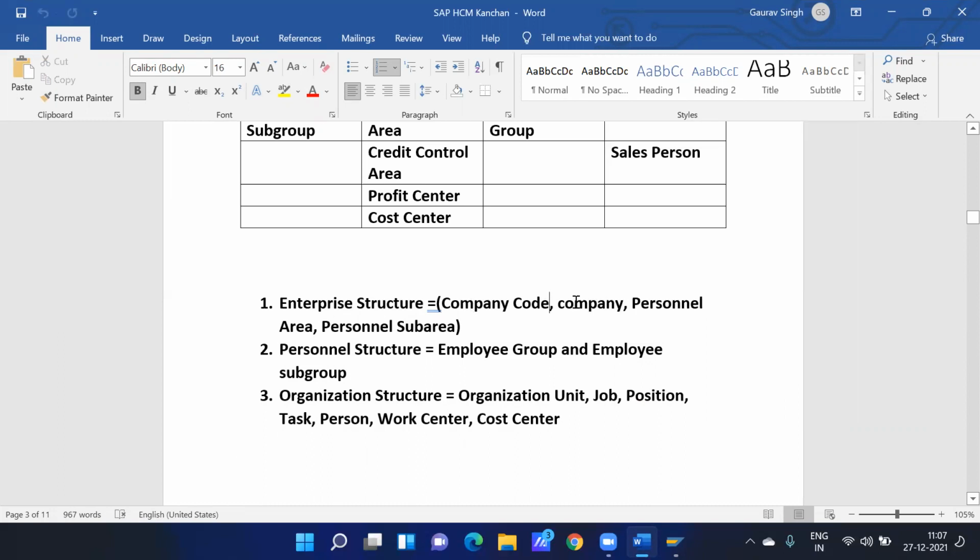Company, company code, personnel area, personnel subarea make up the enterprise structure. And second is personnel structure. In personnel structure, we have two objects: one is employee group, and second is employee subgroup.